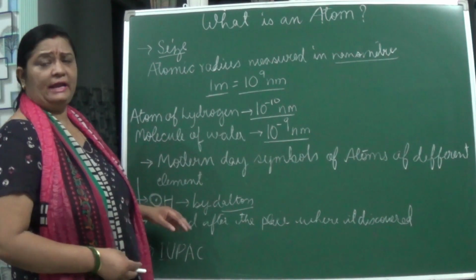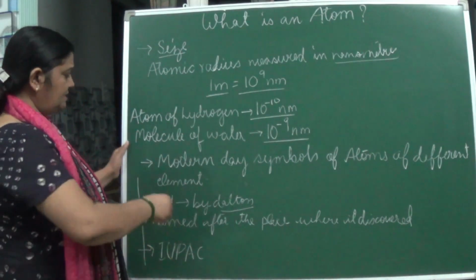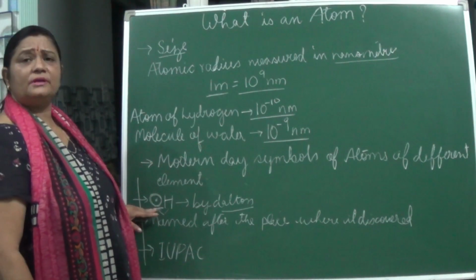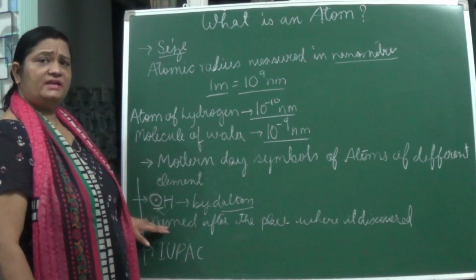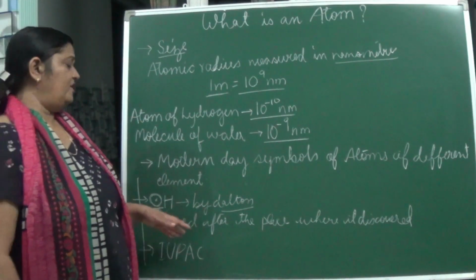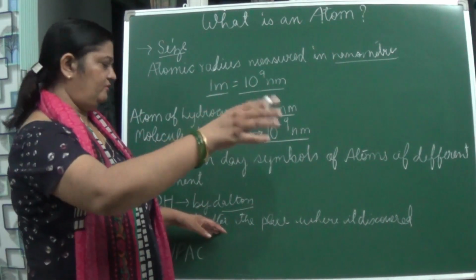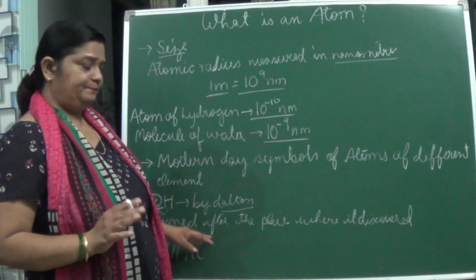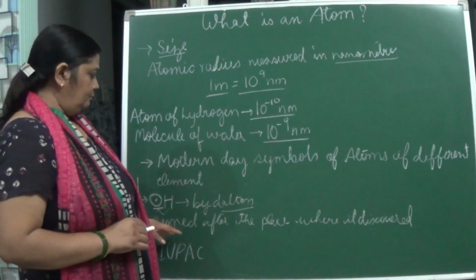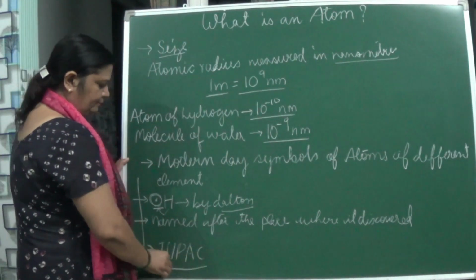These atoms can be named from where they are discovered. Because representing that atom in figure form was difficult, they were searching for an easier form. The easier form they got was: wherever the element is discovered, write the name of that place. It will be easy, okay. But was it easy? No. Then a whole system was set up, known as what?